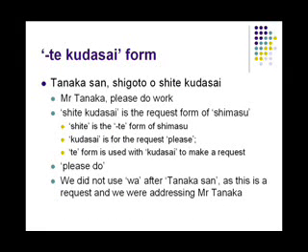Now let us look at the kudasai form. The example, Tanaka-san, shigoto wo shite kudasai. Mr. Tanaka, please do work. That's the meaning. Shite kudasai is the request form of shimasu. Shite is the te form of shimasu. Kudasai is for the request, please. The te form when used with the kudasai is the request form of the verb. Please do is the meaning. We did not use wa after Tanaka-san as this is a request and we are addressing Mr. Tanaka.